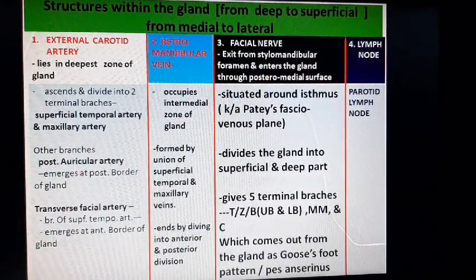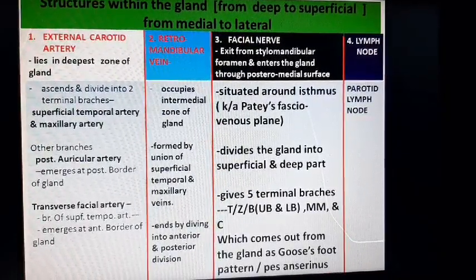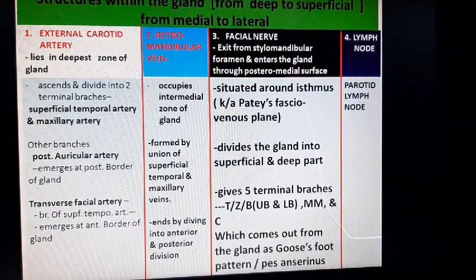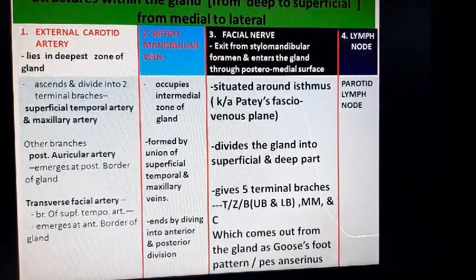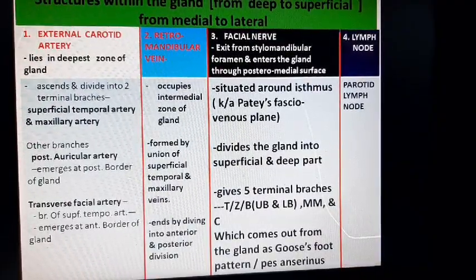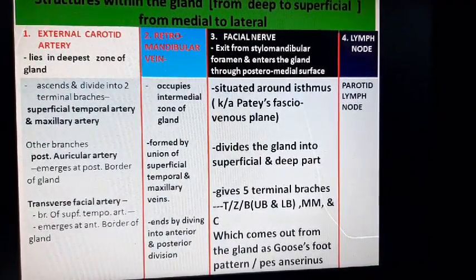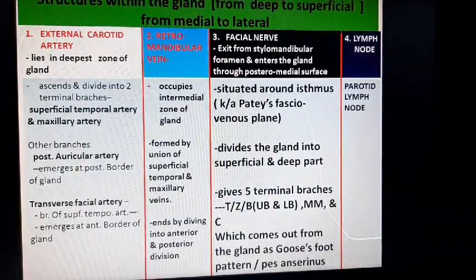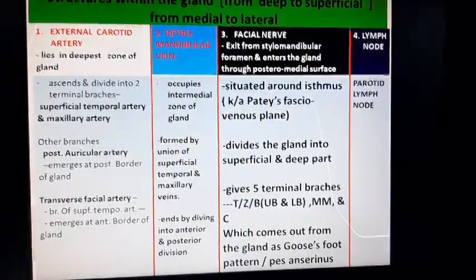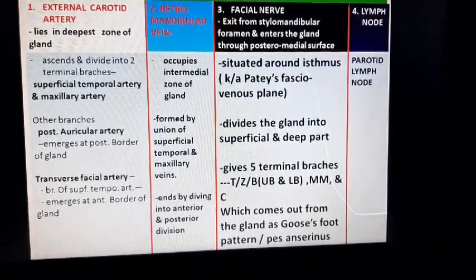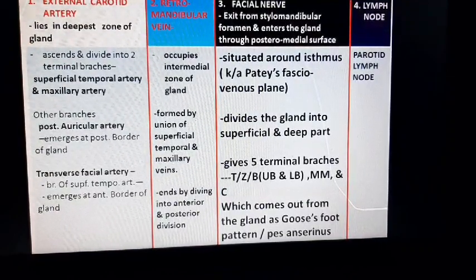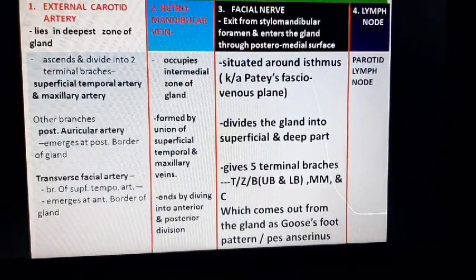The facial nerve divides into 5 terminal branches named as temporal branch, zygomatic branch, buccal branch, and its subdivision is upper buccal branch and lower buccal branch, and fourth branch of facial nerve is marginal mandibular branch, and last one is cervical branch. All these branches comes out from the gland as a goose foot pattern, also known as pes anserinus.